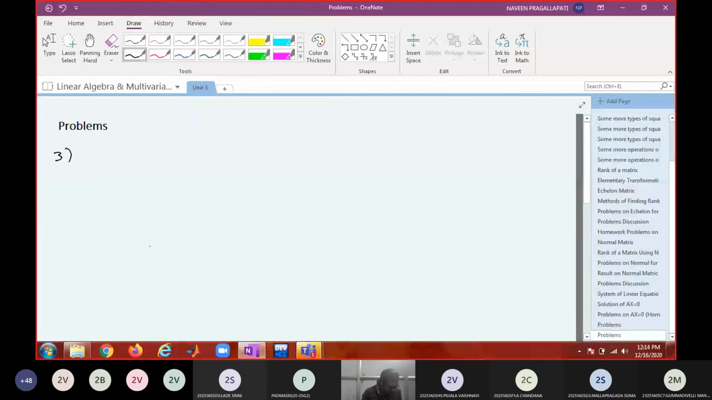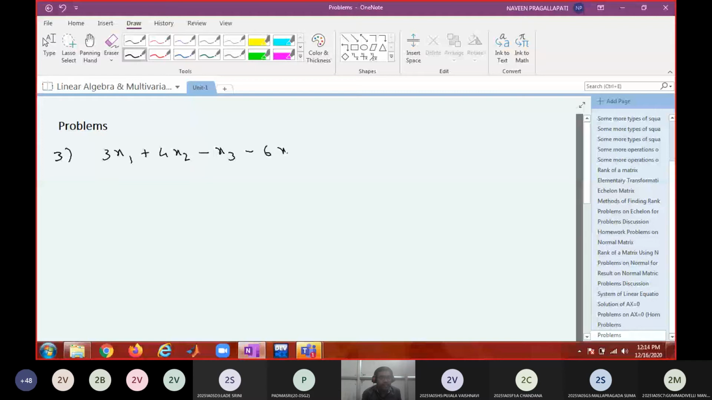Note down. Now it is going to be 3x1 plus 4x2 minus x3 minus 6x4 equal to 0.